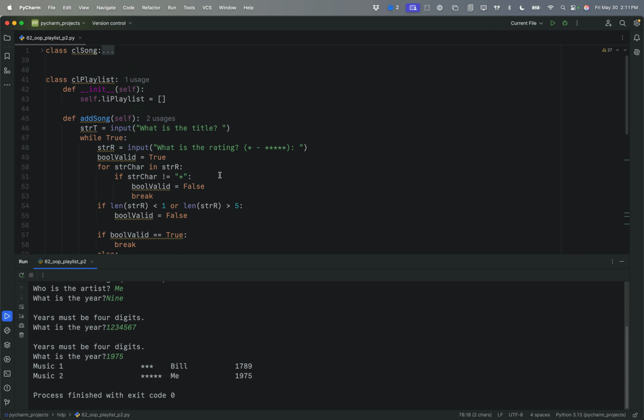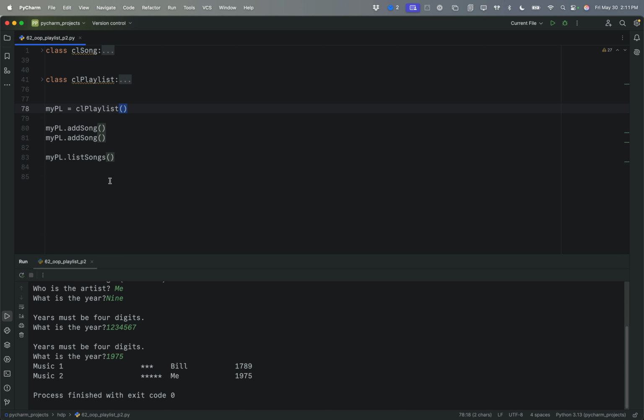So the last part of this is going to be to create a program that structurally will allow us to add songs and manage the playlist. So that is where we're headed in the next lesson.